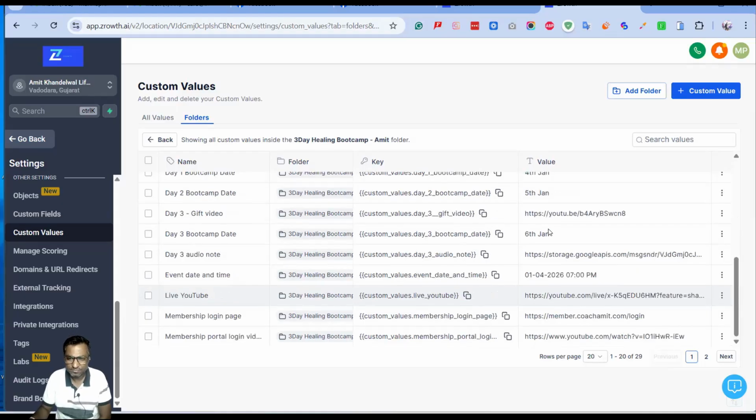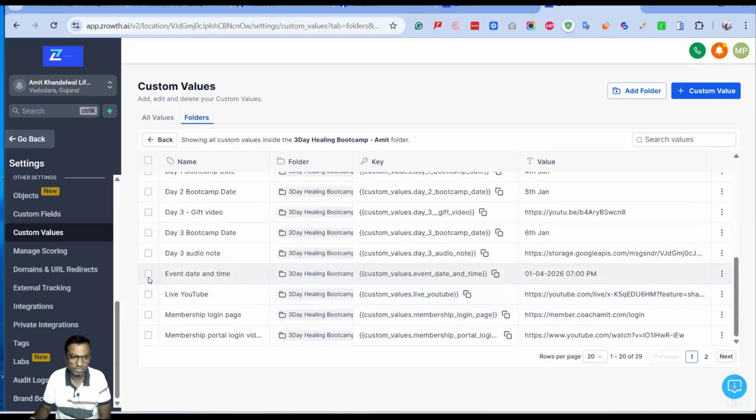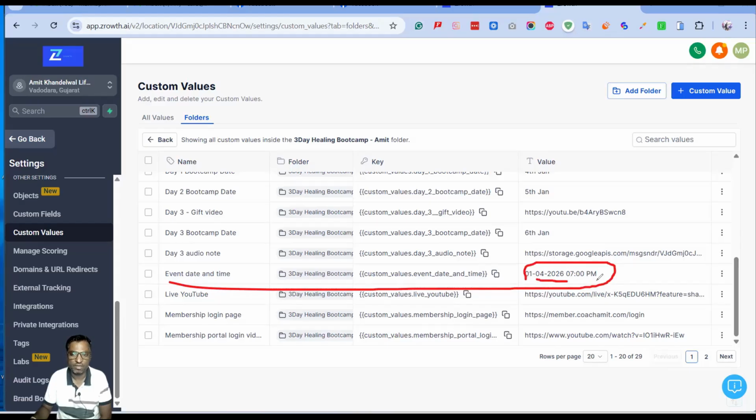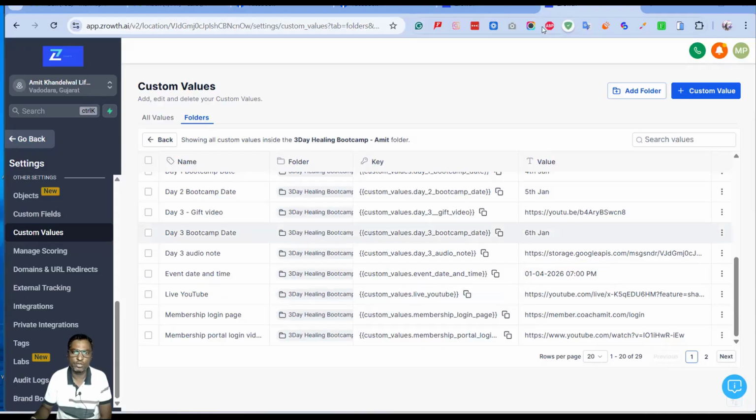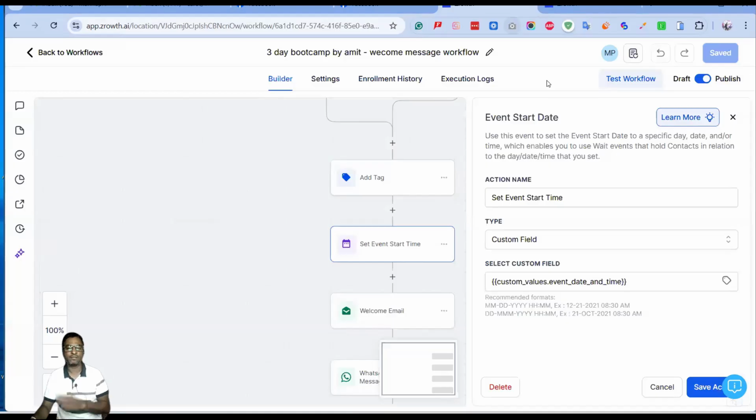So here, I just want to show you this one, the event date and time. We have created this one, and here you can see this particular format. The next date was 4th of January 2026, 7 p.m. And we use this just for testing purposes, it is not an actual date. And that particular trigger is going to use this particular format from here as a custom value, and it will work according to this particular date and time.